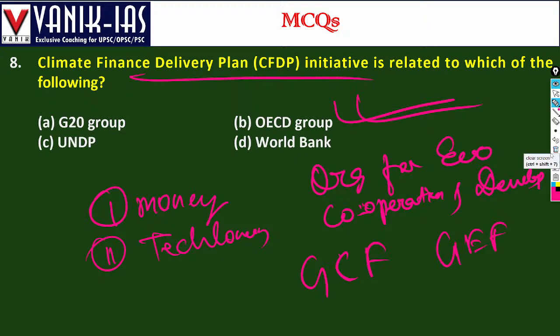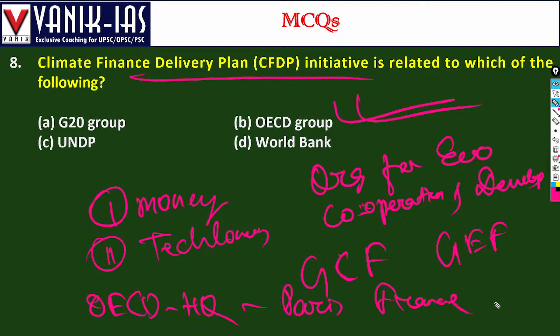Where is the headquarter of OECD? OECD headquarter is in Paris, France. Paris, France is the headquarter of OECD.